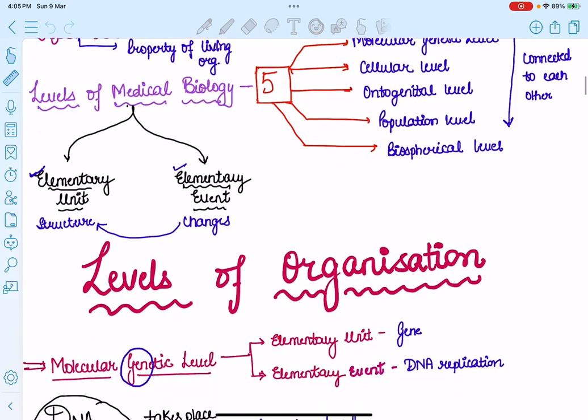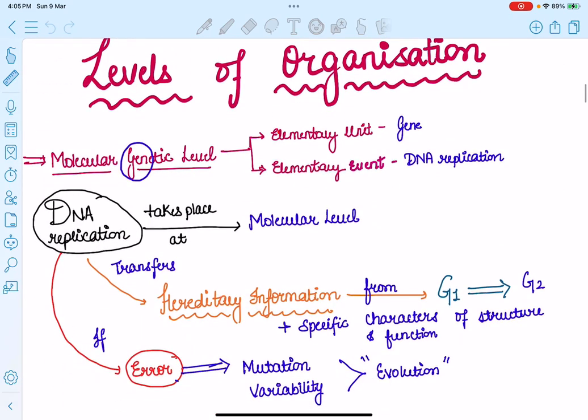Okay, let's see how. The first level is the molecular genetic level, where the word gene is hidden. That means its elementary unit would be the gene, and the elementary event would be DNA replication, because it will result in changes in the gene. Now, DNA replication takes place at the molecular level because a lot of molecules are required to replicate one DNA. And it is responsible for transferring hereditary information from one generation to another, in addition to some specific characters of structure and function which are transmitted to the next generation.